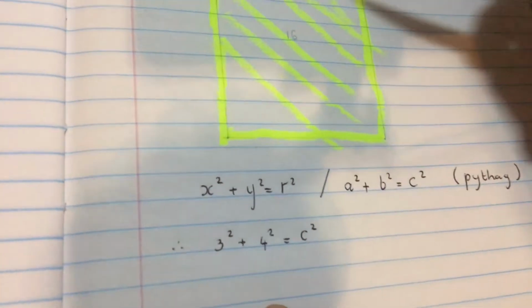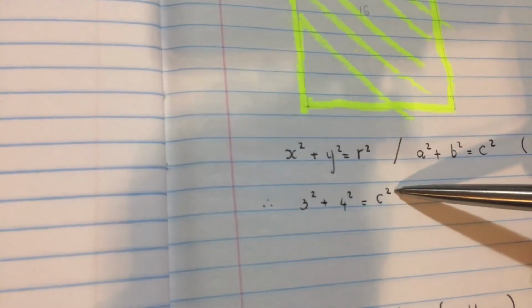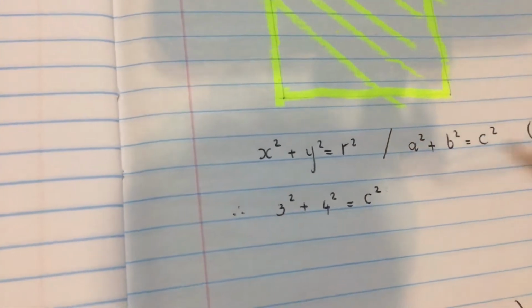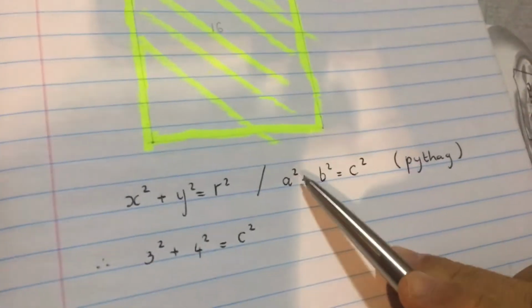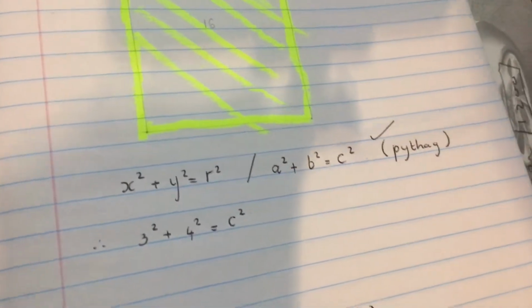So what am I looking for? I'm looking for the hypotenuse. So I'm looking for C. So I go and put my sides in. So maybe you write that first: a squared plus b squared equals c squared. Theorem of Pythagoras. 1 mark.